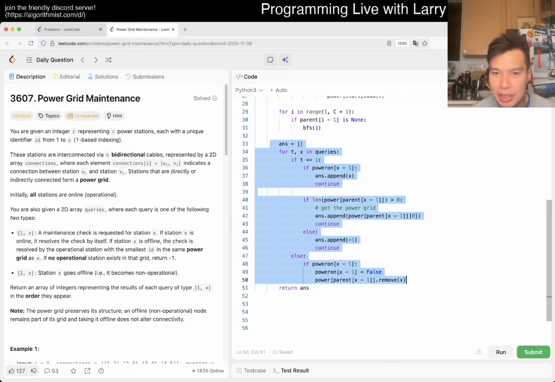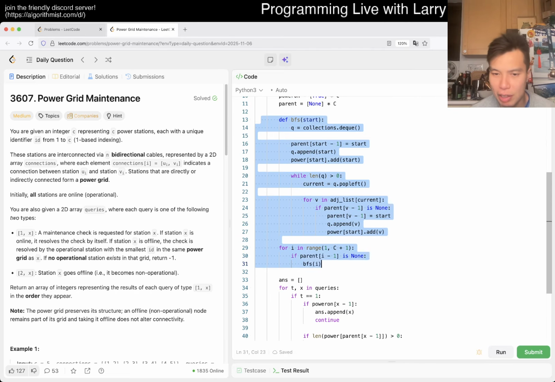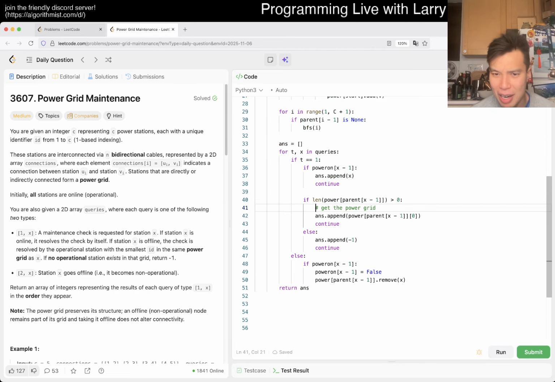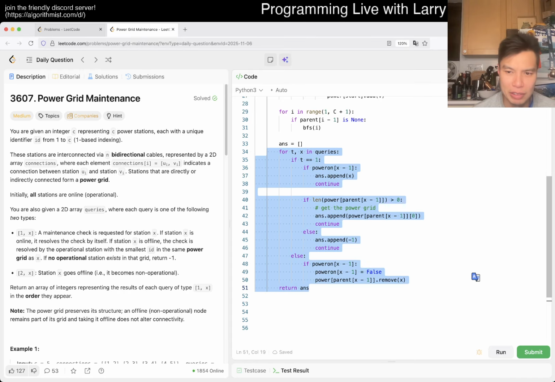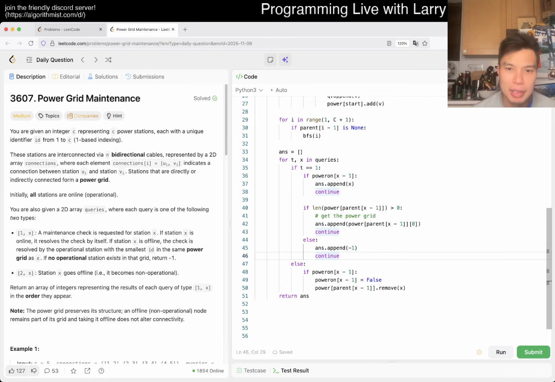And yeah, for queries, I always forget whether get min is O of 1 or O of log n in sorted list. But either way, this remove is log n as well. So in the worst case, you can do a log n thing, q log n or q log v or whatever. And that's it. That's what I have for this one.